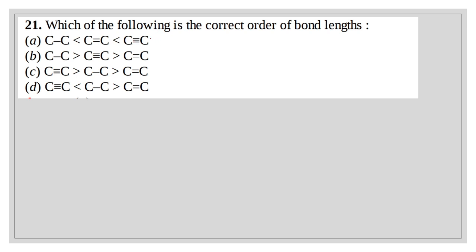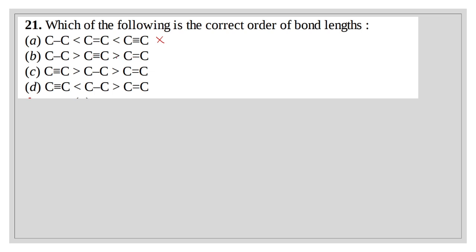That means this option is wrong. Here it is the highest. That means here carbon-carbon single bond, the bond length is maximum, and here carbon-carbon triple bond, the bond length is minimum.